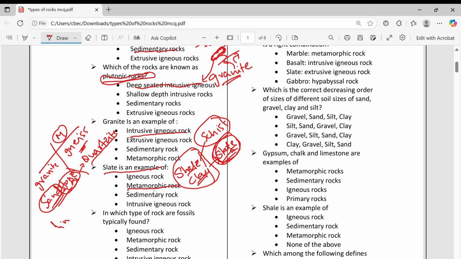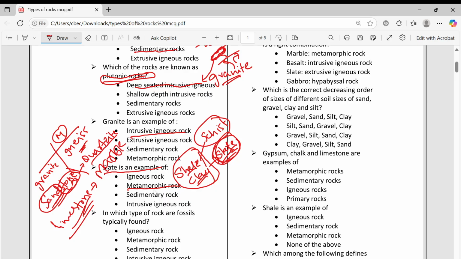Then limestone is there. Limestone is a sedimentary rock. If you break limestone, it will become like powder. Limestone means everything is accumulated layer by layer. It is a sedimentary rock. If you apply temperature and pressure, it will metamorphose into marble. A beautiful marble will come.